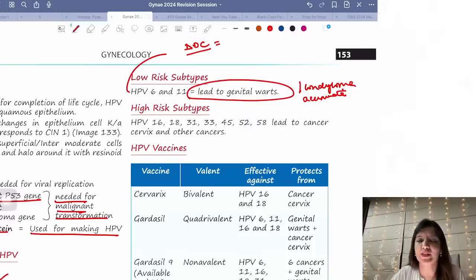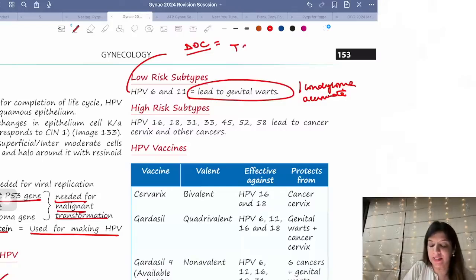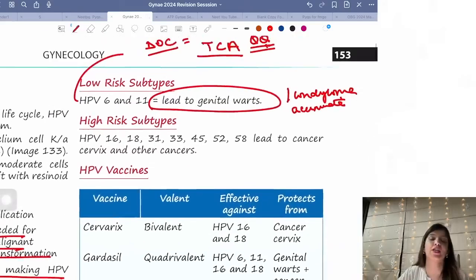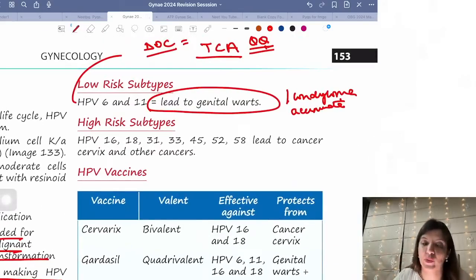Tell me which is the drug of choice quickly. Which is the drug of choice for genital warts in pregnancy? I asked for the drug of choice, I have not asked cryotherapy. Drug of choice. Cryo is a procedure, you cannot say it's the drug of choice. No, it's not imiquimod, it's not TCA. Who was the one who answered TCA? It's TCA, trichloroacetic acid. That is the drug of choice for treating genital warts in pregnancy. Remember that, and this was a question which was asked in a very recent FMG exam as well, right?